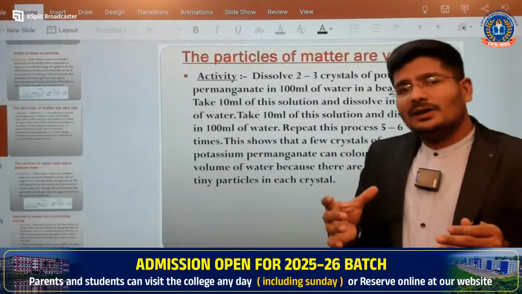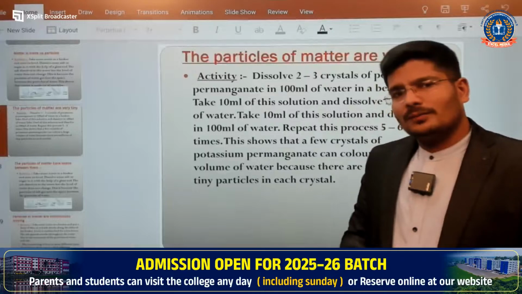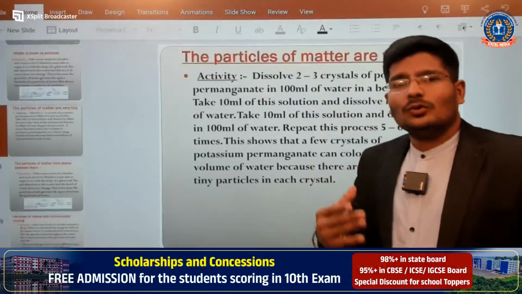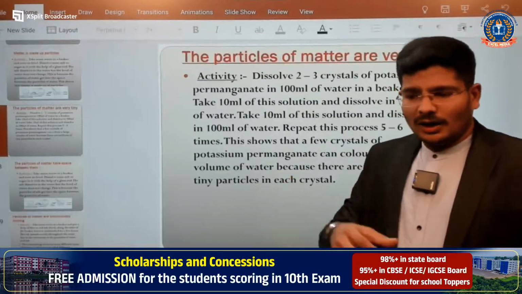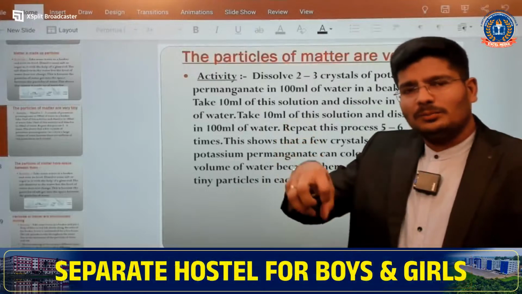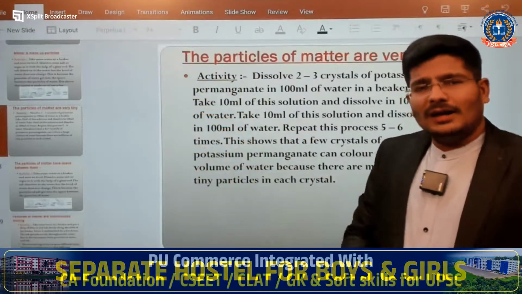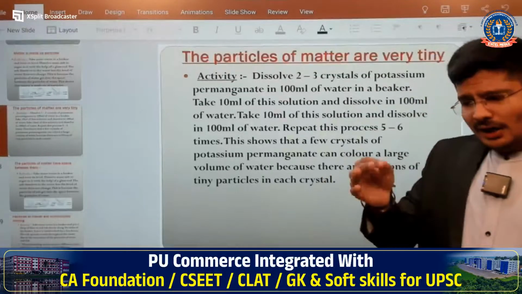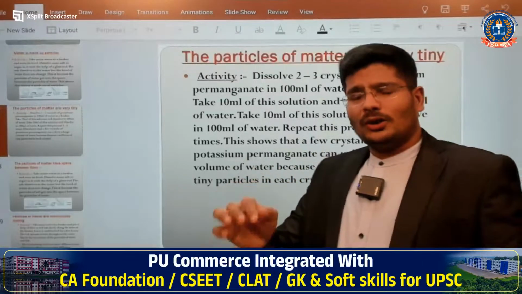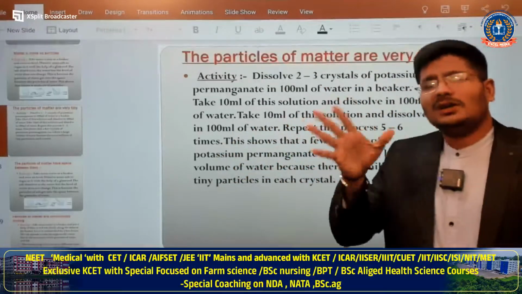I continue doing the same thing repeatedly: I take some of the solution from the next mixture and add water once again. Even if you do this so many times, at the end you still get a very light pink color.